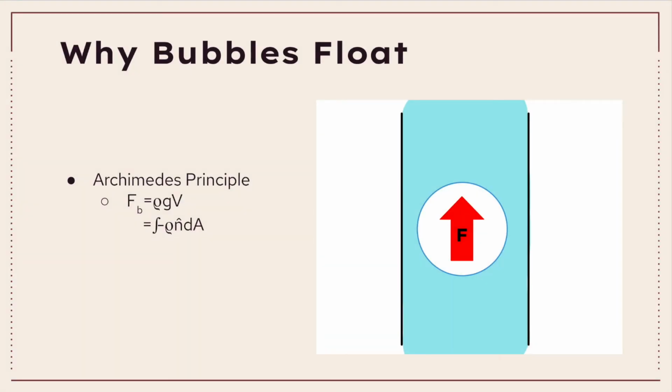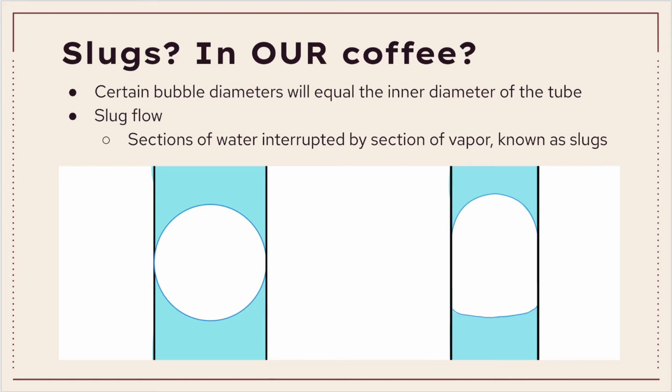Bubbles flow up within fluid due to Archimedes' principle, which states that an object experiences an upwards buoyancy force equal to the weight of the fluid that it displaces. As a bubble is submerged, in order to reach equilibrium, the buoyancy force must equal the weight of the displaced fluid. The buoyancy force felt by the bubble will be greater than the weight of the bubble, so there is a net upwards acceleration. Some bubbles generated will have a diameter that is about the same as the inside of the tube, resulting in sections of water interrupted by sections of vapor, known as slug flow.